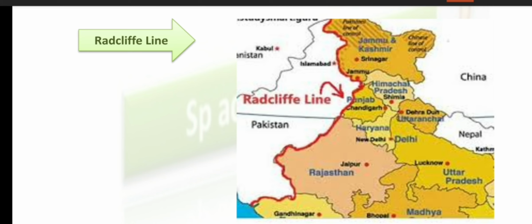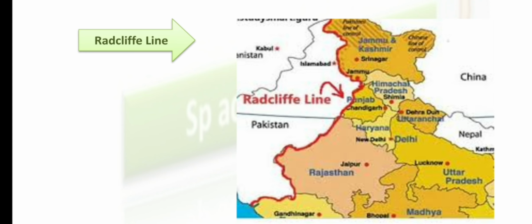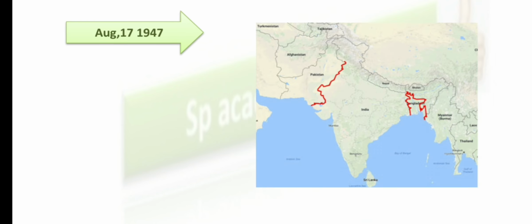Now, one more option you have in the options, that is the Durand line. What is this Durand line? And one more thing, yes, I forgot to say this. The Radcliffe line, this is the present map that we have for the Radcliffe line, the border between India and Pakistan.